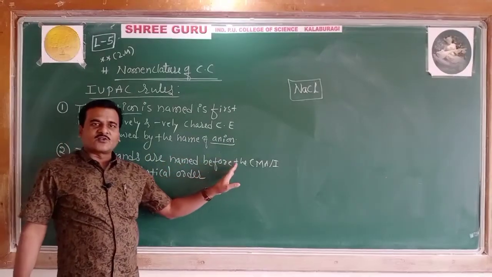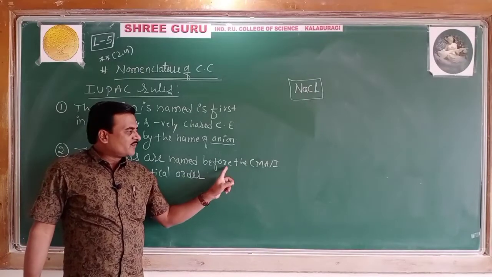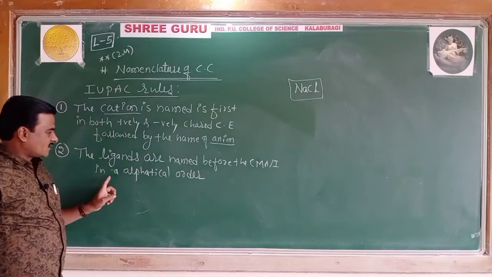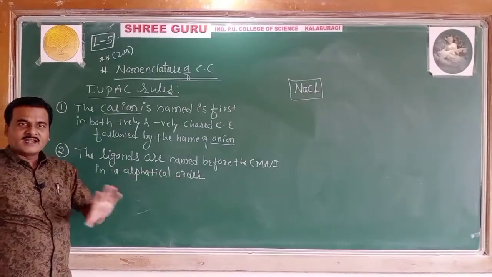The ligands in the coordination compound are named before the name of the central metal atom or ion, in alphabetical order.